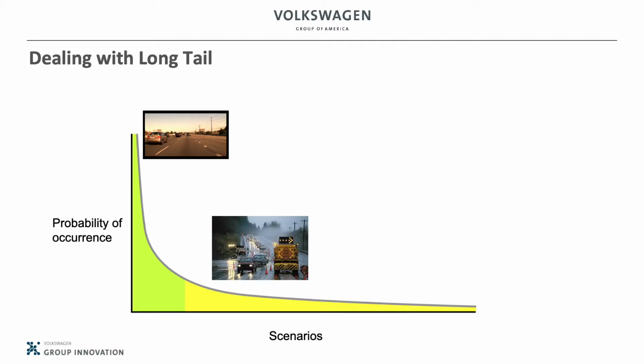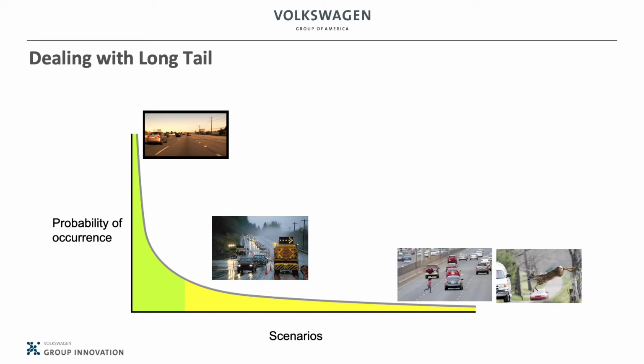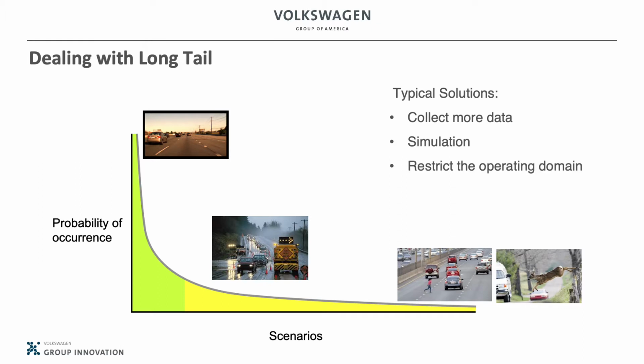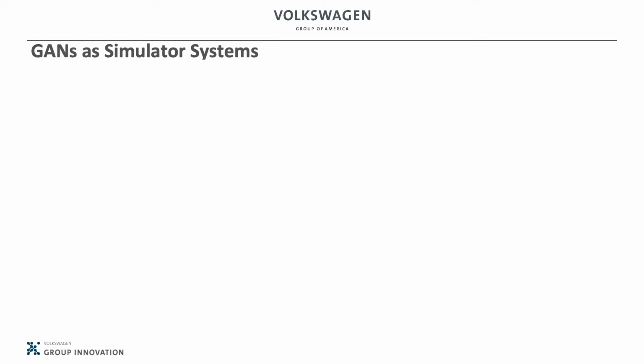In autonomous driving, we collect huge amount of data using different sensors in common scenarios. However, there are many real-world scenarios that either do not exist or exist in smaller quantities in finite datasets. This is often referred to as the long-tail problem. For example, people running across the highway or animals blocking the road. The typical solutions to tackle corner case scenarios are collecting more corner case data in the real world or generating real data using simulation. We can also restrict the operating domain when real scenarios happen.